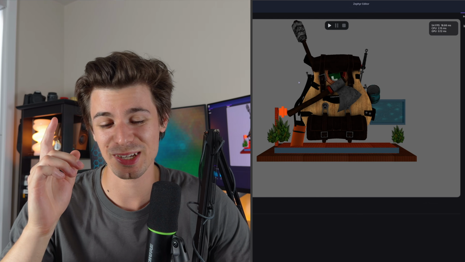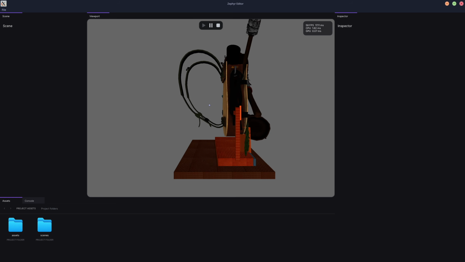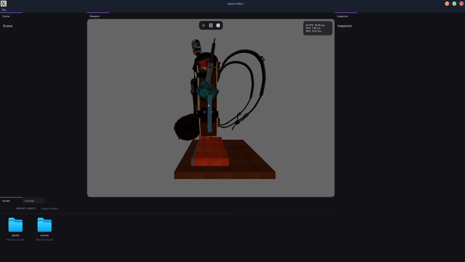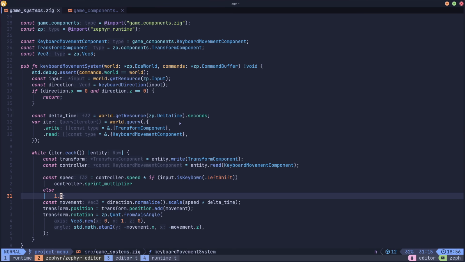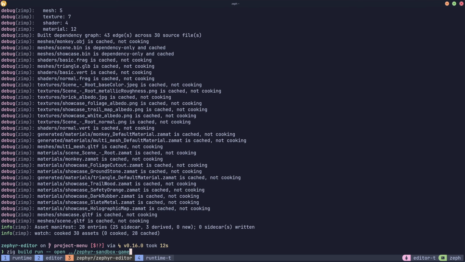And what's next for the game engine? Well, there's one really big issue that I have right now with it, and it's the fact that maybe, just maybe, all the game code is in the editor. What do I mean by that? Anytime we want to change the game, or like when you press play, like we saw, and you move around with WASD, anytime you want to make any changes to that logic, we have to recompile the whole editor.